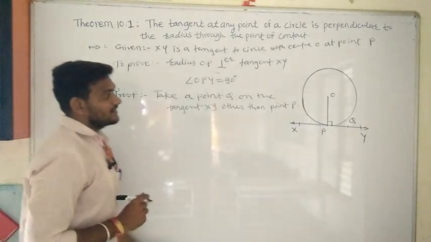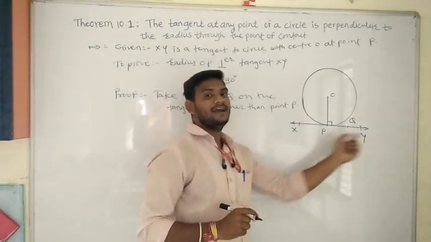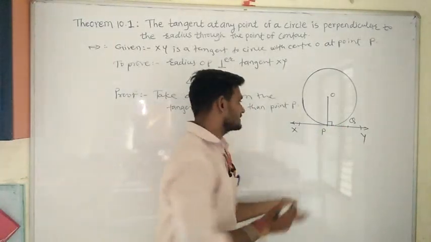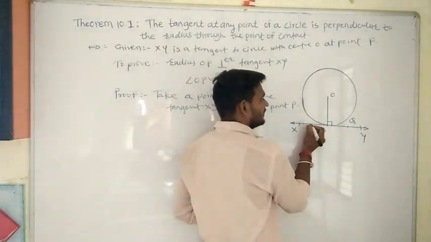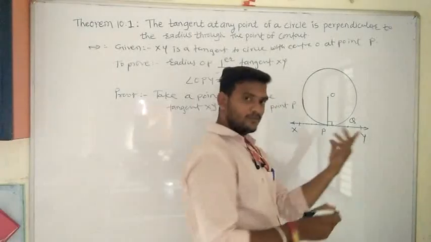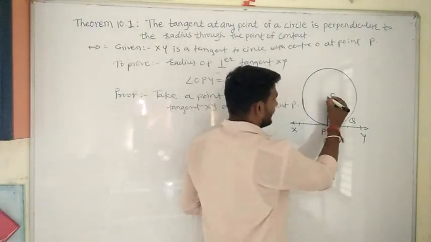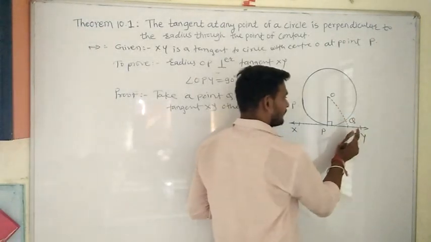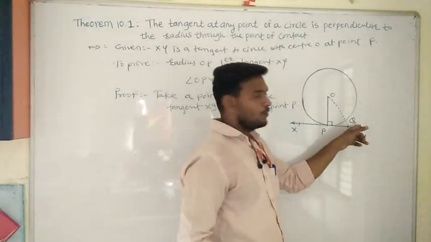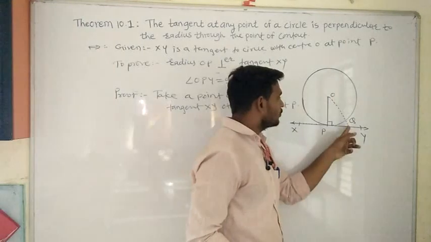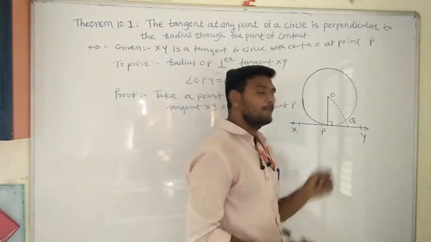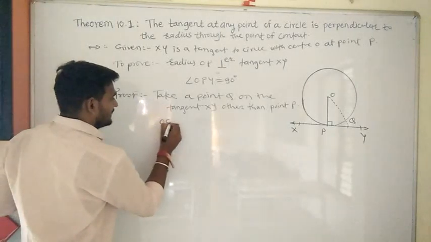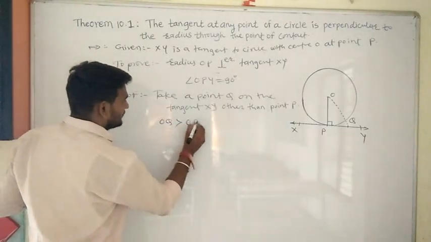Now, you can consider this point Q anywhere on the tangent, कहाँ पर भी consider कर सकते हो. You may consider this point here, anything, or anywhere you can consider the point Q. Now, I will join OQ also. Can we say that this OQ distance is larger than OP? That is, OQ is greater than OP.